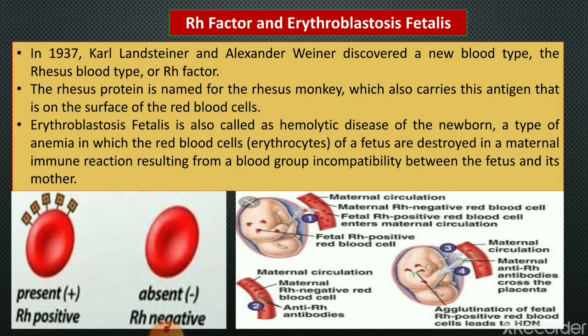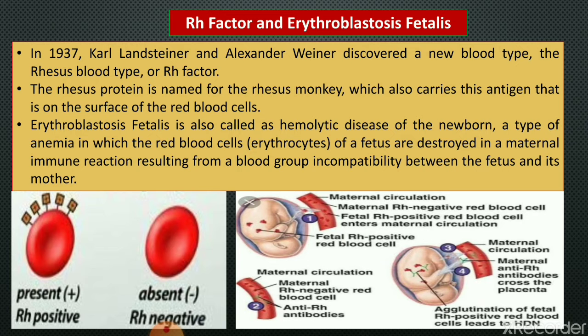It is also called hemolytic disease of the newborn, or HDN. It is a type of anemia in which the RBCs, the erythrocytes of a fetus, are destroyed in a maternal immune reaction resulting from a blood group incompatibility between the fetus and its mother.